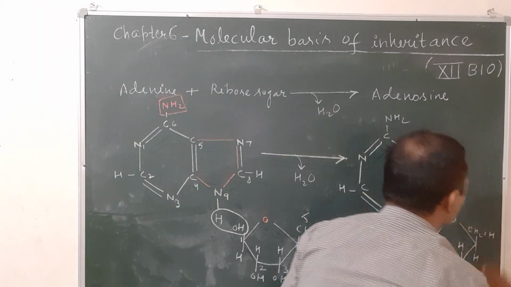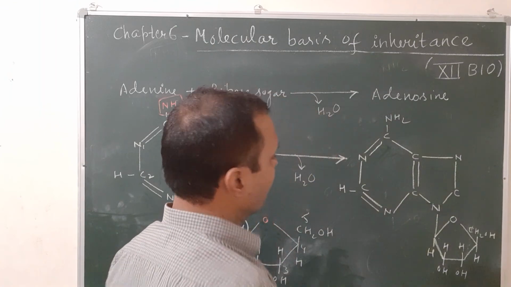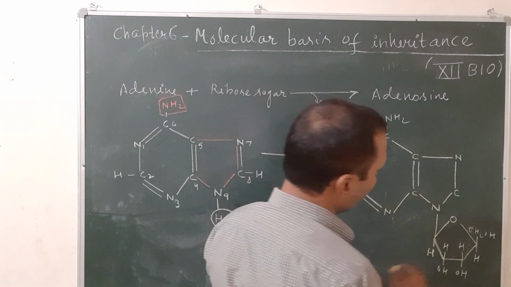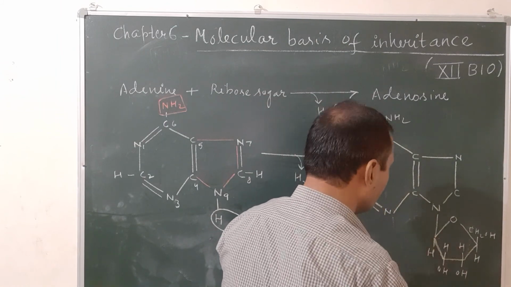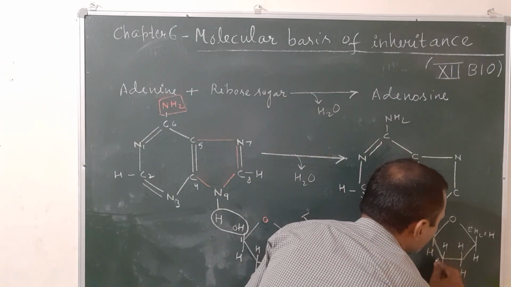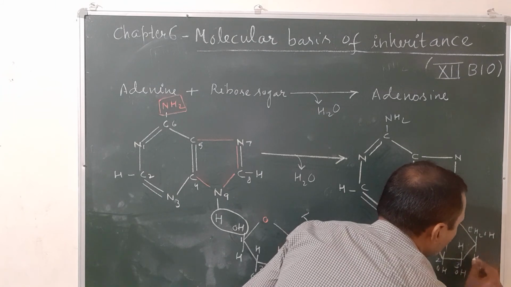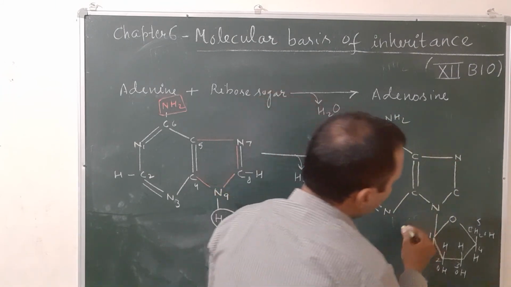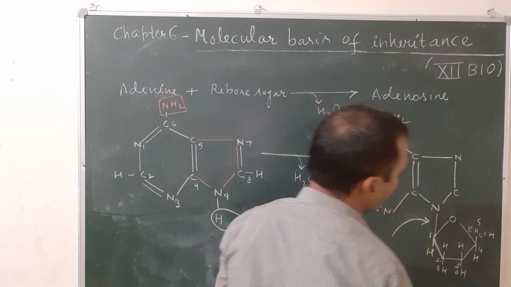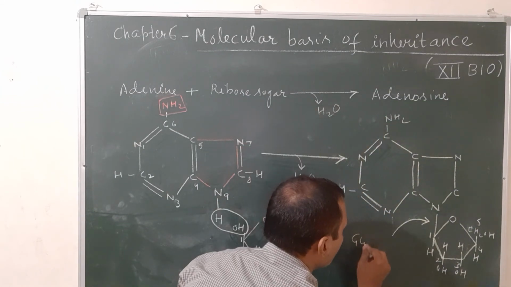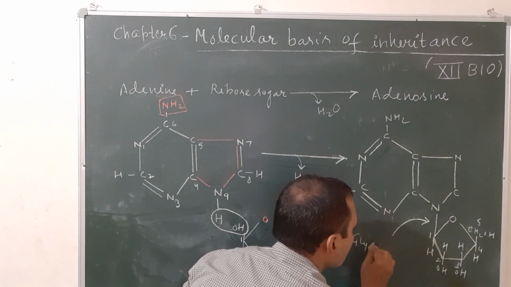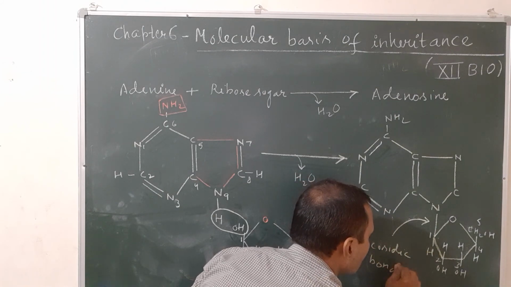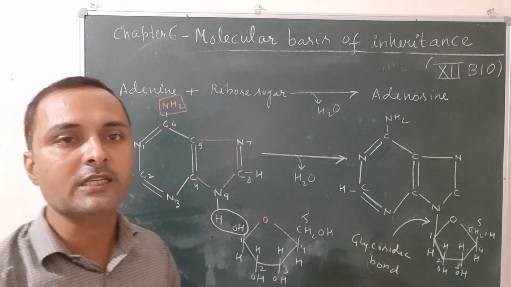So this is all about it, and the new bond formed between the N9 and C1 of sugar is known as N-glycosidic bond. The numbering on the right also: this is 1, 2, 3, 4 and 5. And the new bond formed between the base and sugar is the glycosidic bond. So this is all about the structure of nucleosides in RNA.